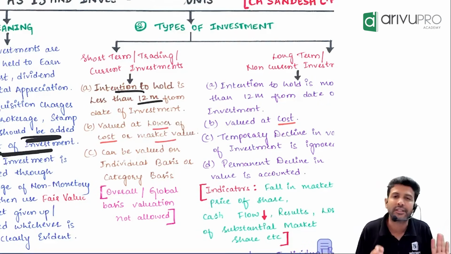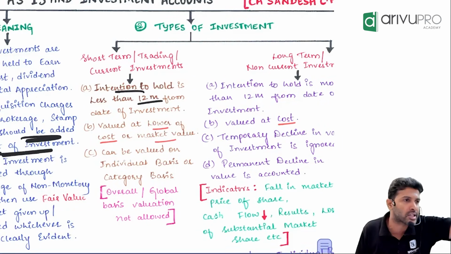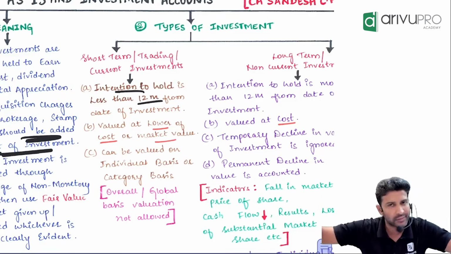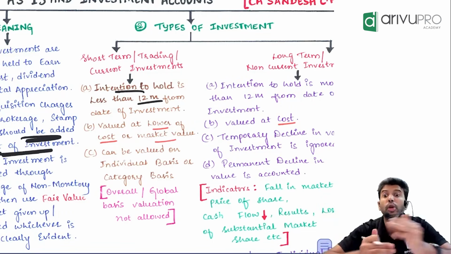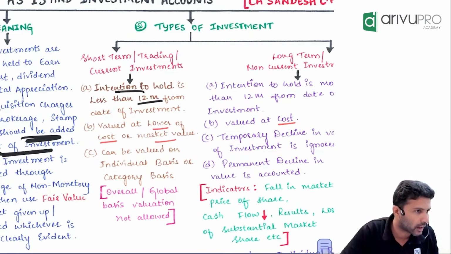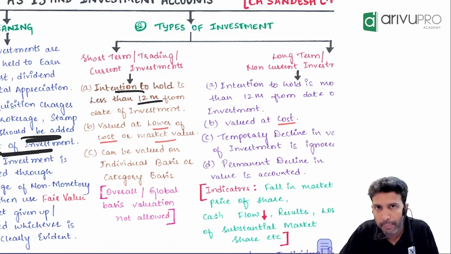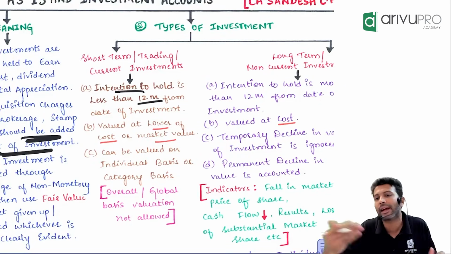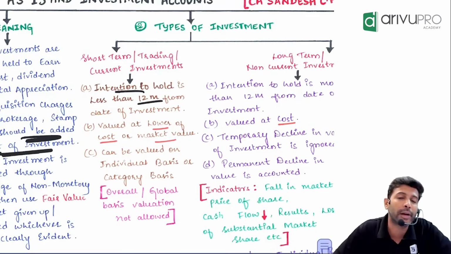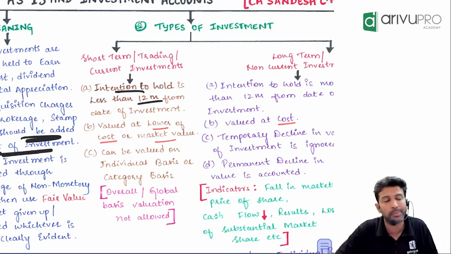So what the standard says is you don't have to find out the market value of the first private company separately and the second private company separately. If they are similar, you can value them together. Multiple investments, if they belong to the same category, you can value them together. Individual valuation is not mandatory. You can group them and value them together. Okay, that's one. All right. But now you tell me, one short-term investment is gold.